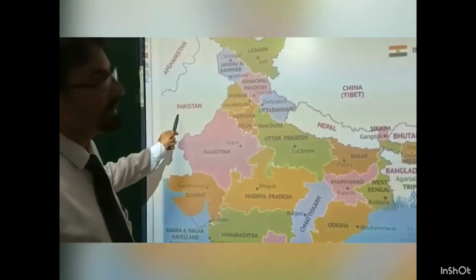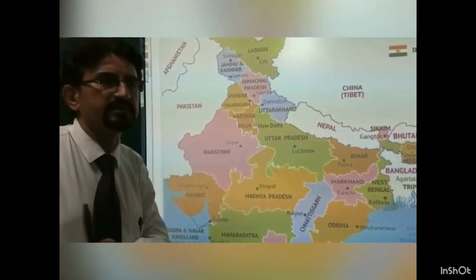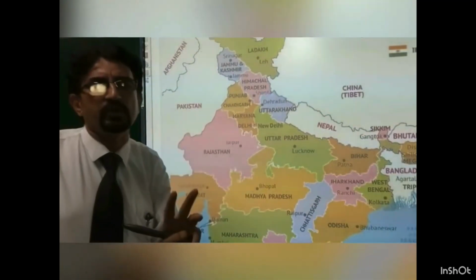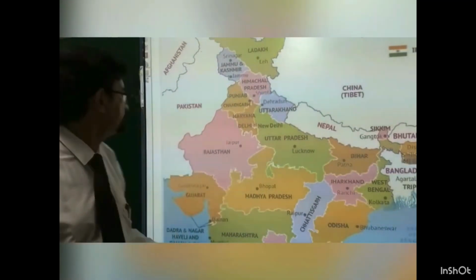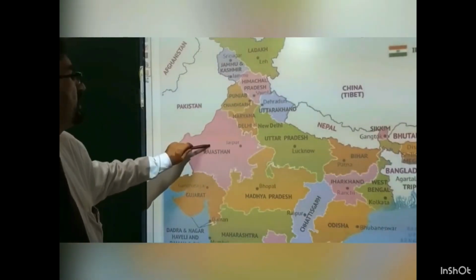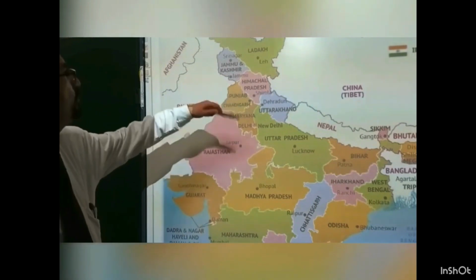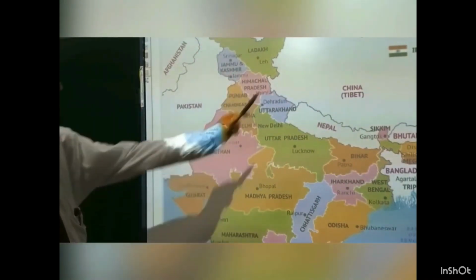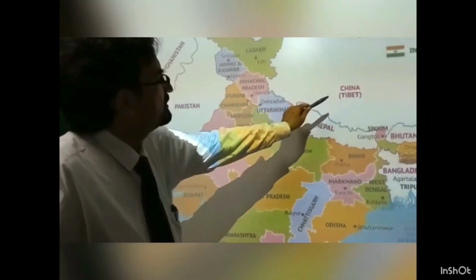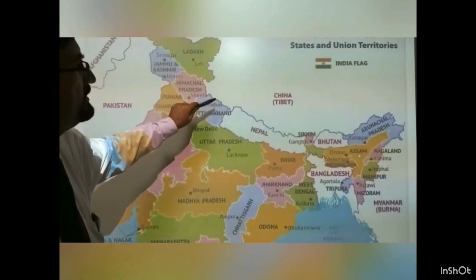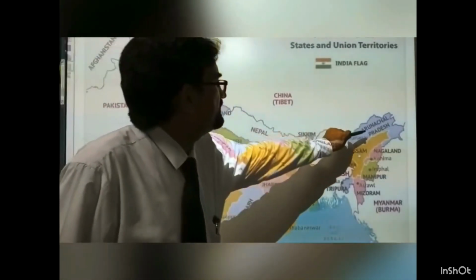Let us discuss our neighboring countries. Let us see Pakistan. Pakistan shares its boundary with 3 states of India and 2 union territories. You can see Pakistan shares its boundary with Gujarat, Rajasthan and Punjab, 3 states, and 2 union territories, Jammu and Kashmir and Ladakh. And China shares its boundary with Himachal Pradesh, Uttarakhand, Sikkim and Arunachal Pradesh. So 4 states and 1 is Ladakh.